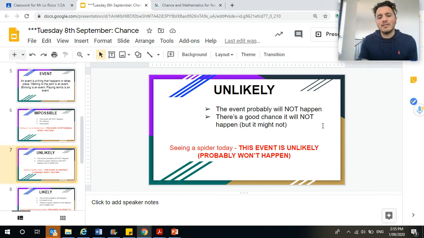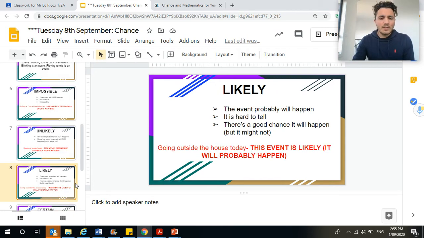How about unlikely? The event probably won't happen if it's unlikely. Just like Mr. Larico falling off the chair. That event probably won't happen. Seeing a spider today, that event probably won't happen either. It's unlikely that you'll see a spider around. It could happen though. You could see one on the wall, or outside. It's unlikely though.